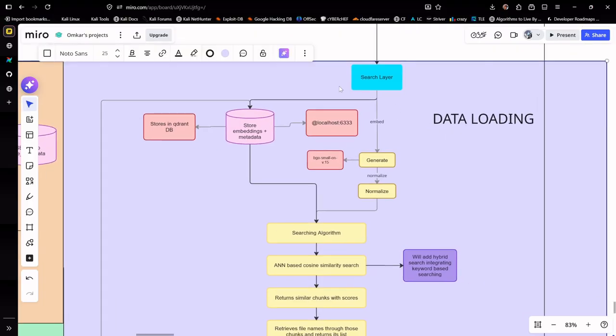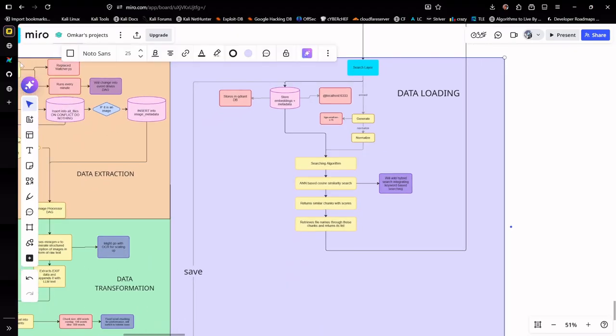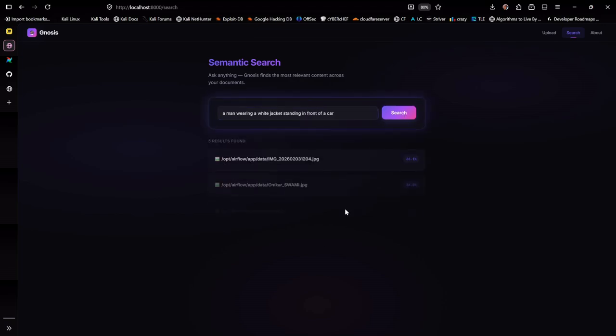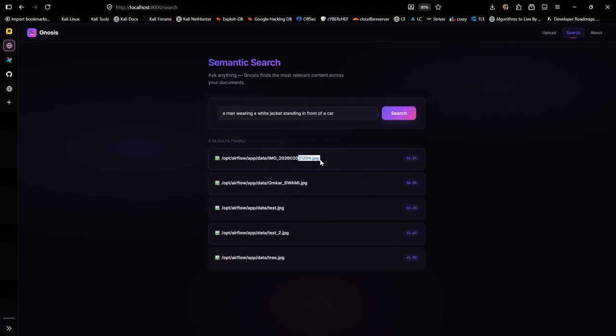Then comes the search layer. Now let's get back to our Gnosis and search for a man standing in front of a car. A man wearing a white jacket. Let's search. As you can see, the image 2026 blah blah blah has successfully appeared in our search results.